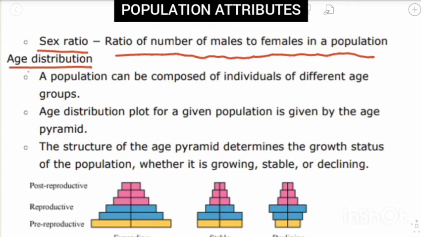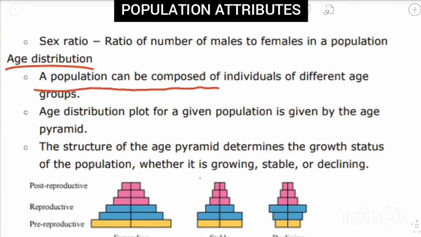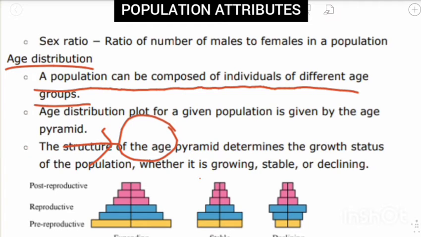Okay. Age distribution. A population can be composed of individuals of different age groups. What is population? As I said earlier, it is a group of individuals living in an area of the same species. When we talk about human population, we only talk about the human species, Homo sapiens. Only individuals of the same species are considered. So basically a population consists of individuals of different age groups.